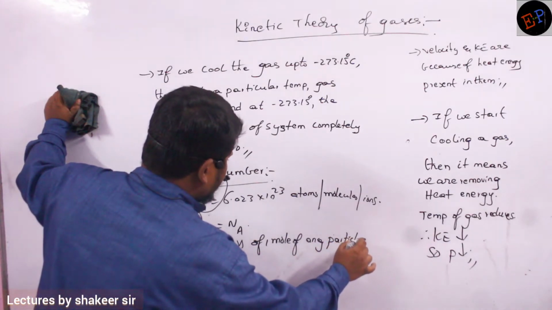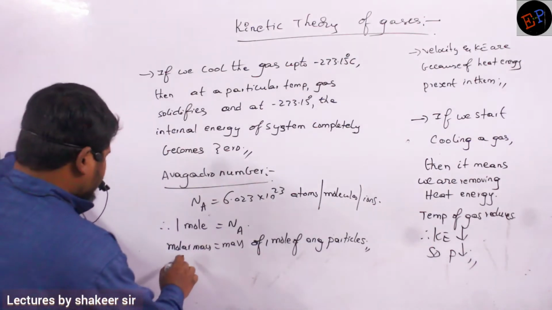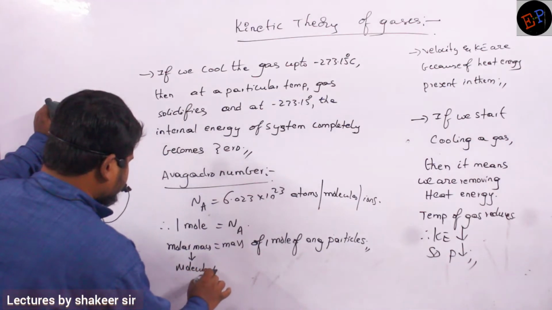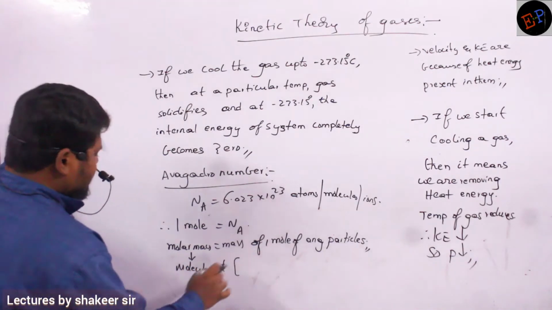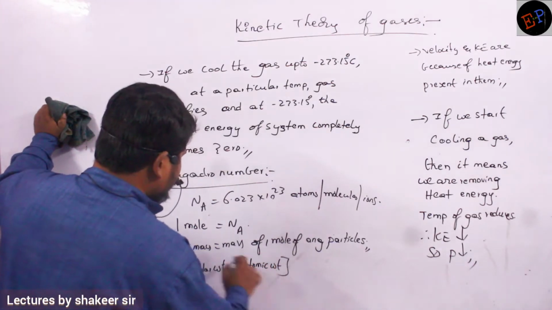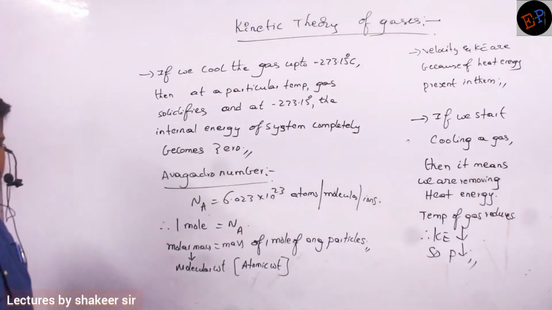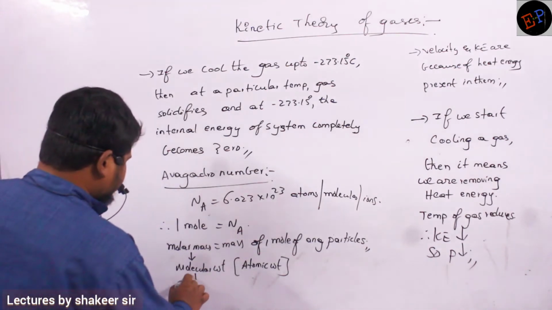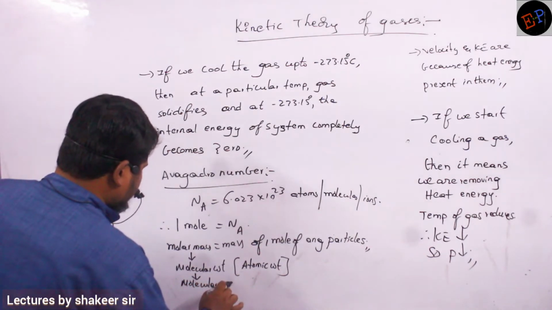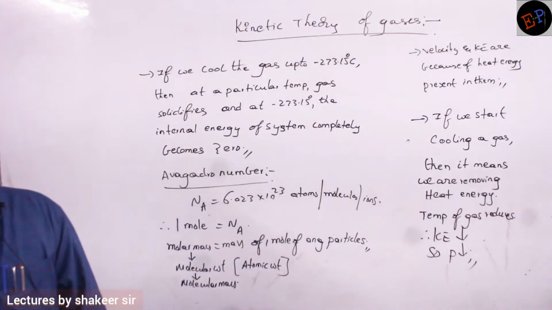It may be atoms, molecules, ions, or anything. Molar mass is also called molecular weight, or if they are atoms, atomic weight. You can also call it molecular mass. There are many names for 1 mole of a gas.